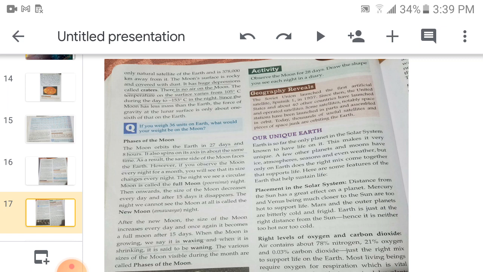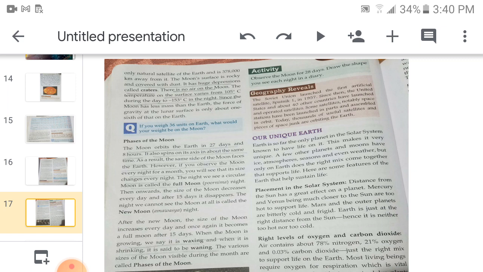Since the moon has less mass than the Earth, the force of gravity at the lunar surface is only 1/6 of that of the Earth. For example, if a man weighs 60 kg on the Earth and the same man goes to the moon, how much will he weigh? 1 upon 6 multiplied by 60, so it will be 10 kg only. Because its mass is less, gravity is also less.